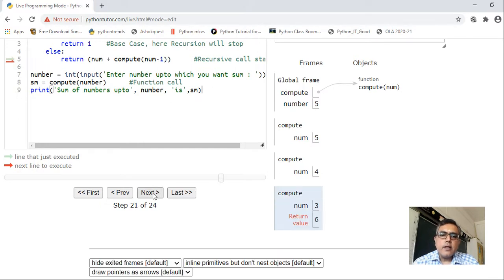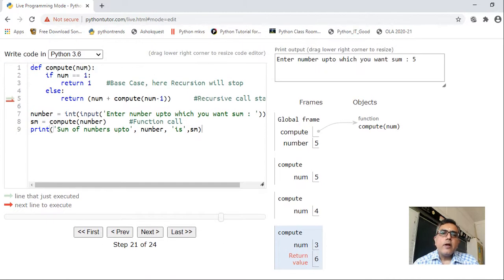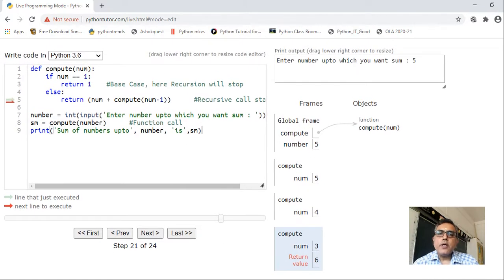Then when I click on next, this time the current value of num is 3, right? Compute 2 has returned 3 again, right? 2 plus 1, that is 3. Currently the value of num was 3 when this function was called, right? So 3 plus 3 becomes 6. So it is returning value 6, right?